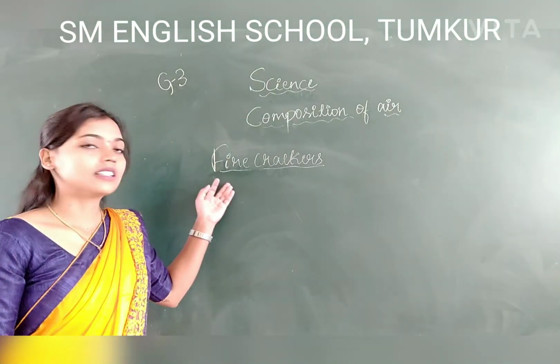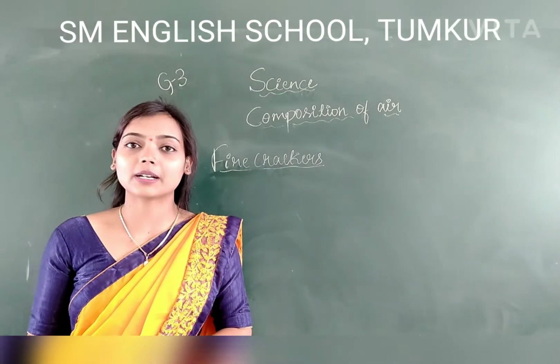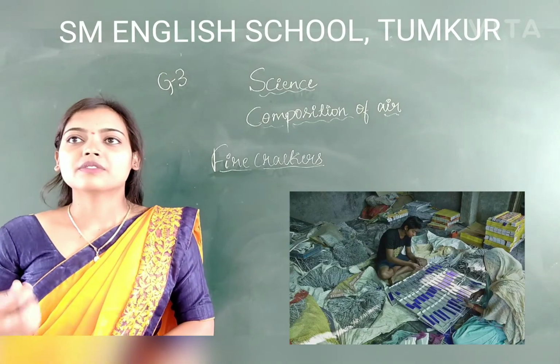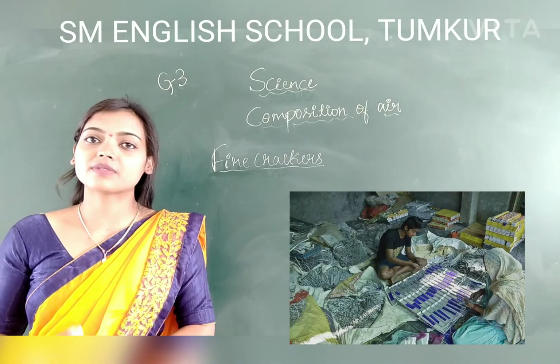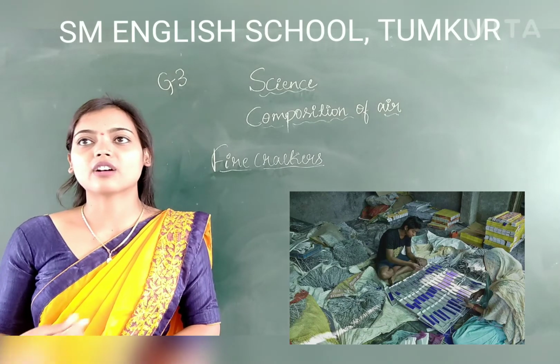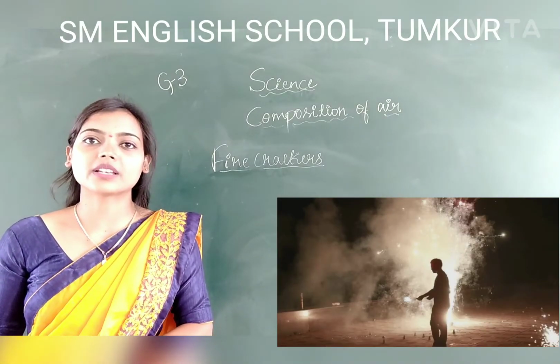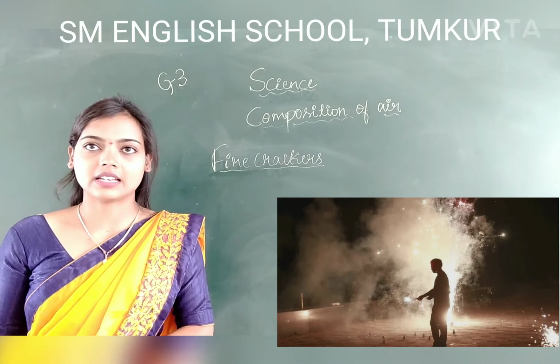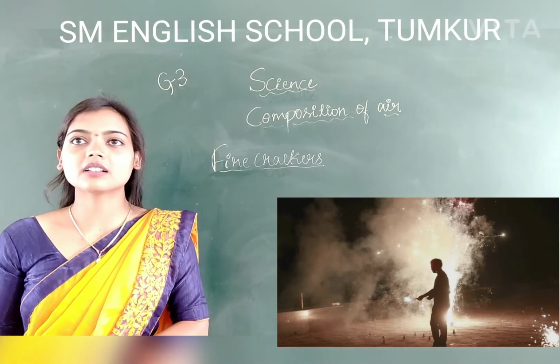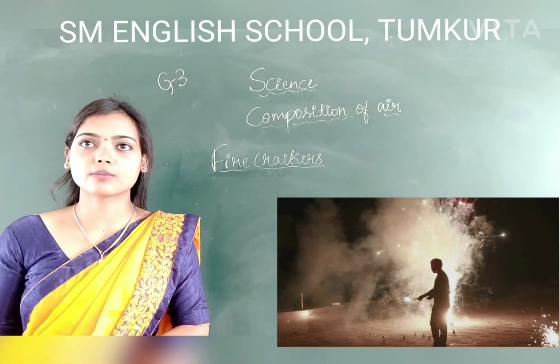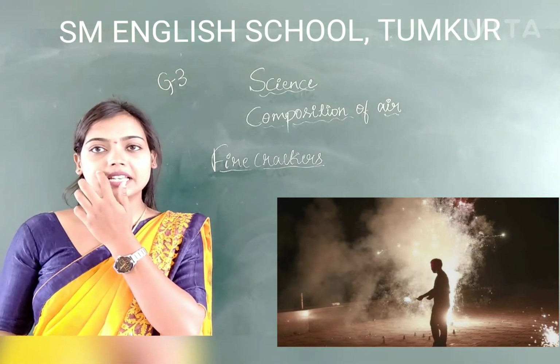Why? Because firecrackers are made up of chemicals which catch fire very easily, and afterwards they make a lot of noise, and they also produce very chemical-filled air. So they add harmful smoke to the air, causing air pollution.